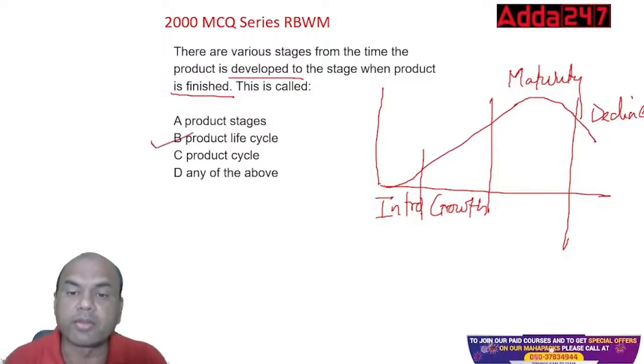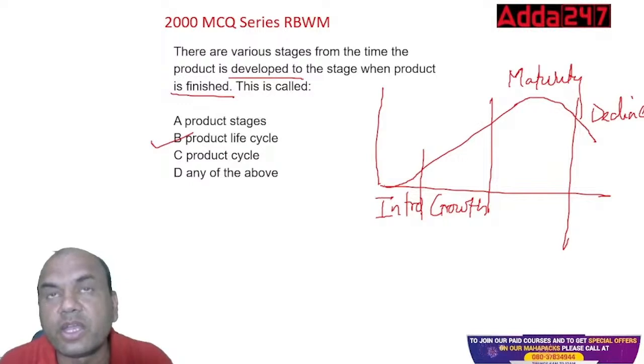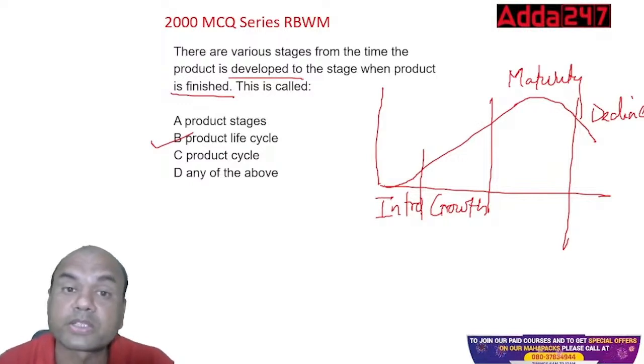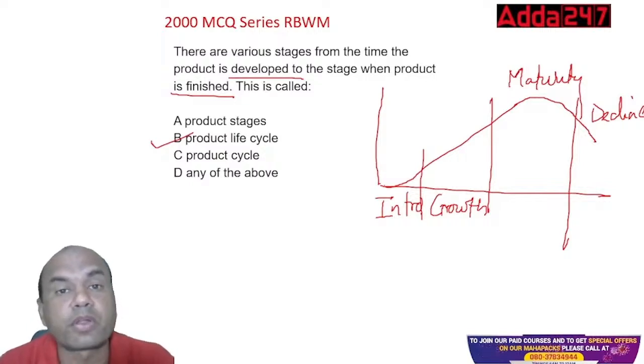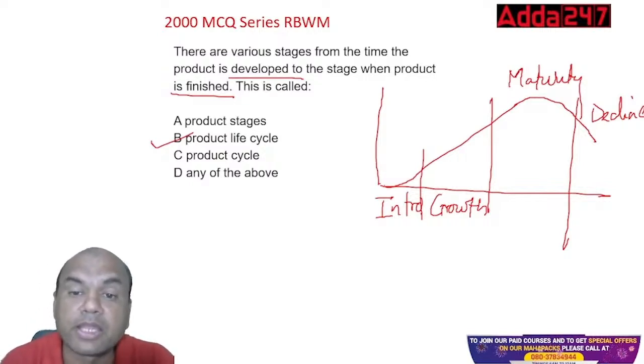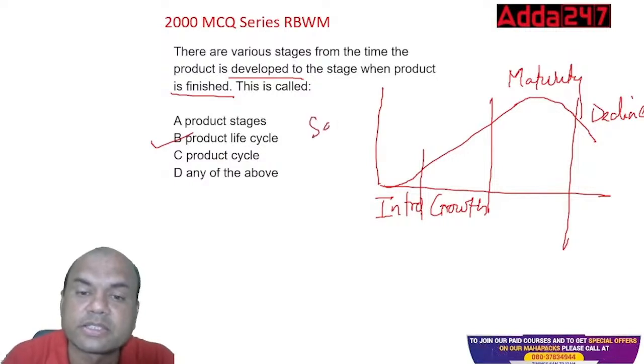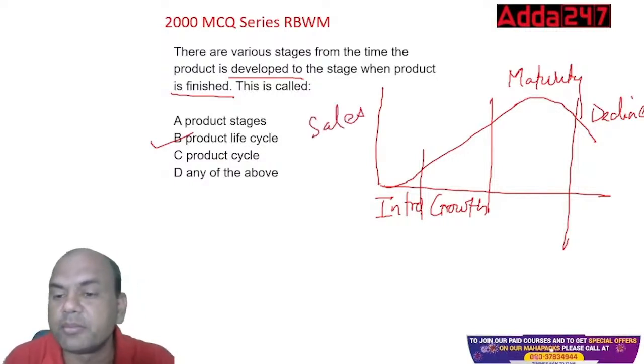Okay. Remember, introduction phase is when you introduce a new product. You are giving new products to the customers. Growth phase means the product starts growing. People start accepting this product. And then the revenue generates money. This is sales. And this is time. As the time goes, sales go on increasing.